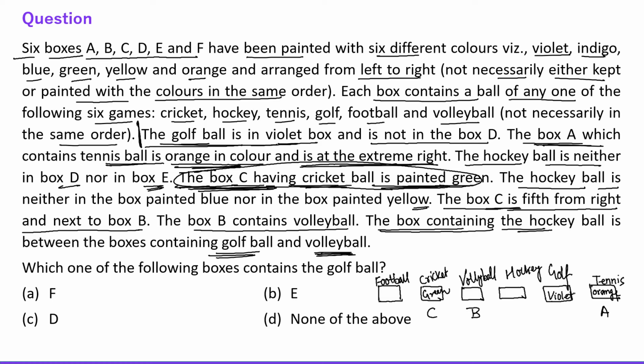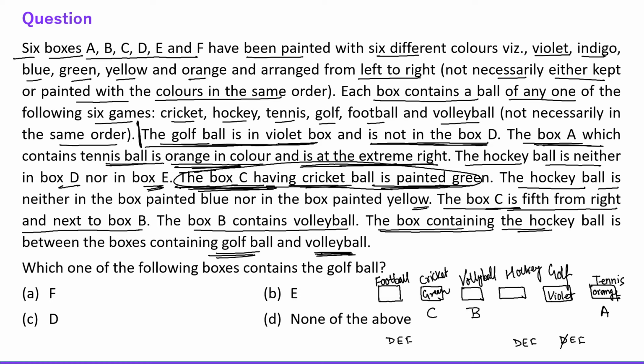Okay, violet box. So everyone, here we have used three names, A, B, C. So three names are still left, D, E, F. So they are saying the golf ball is in the violet box and is not in D. So the golf ball is not in D.